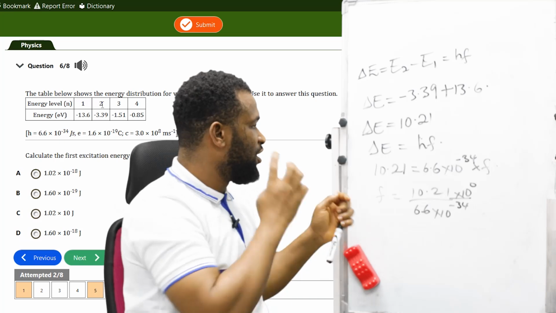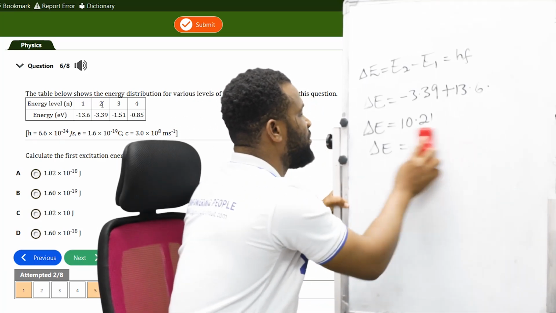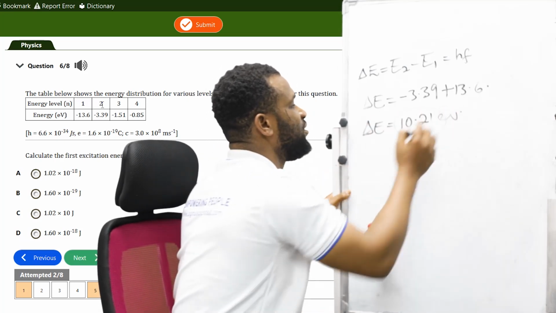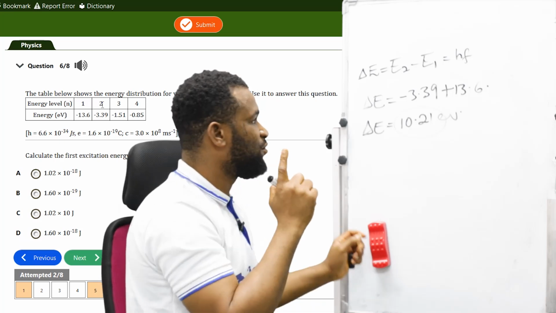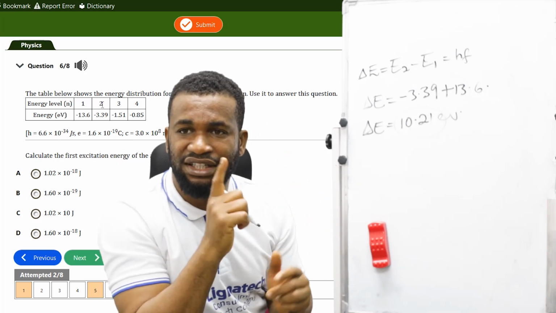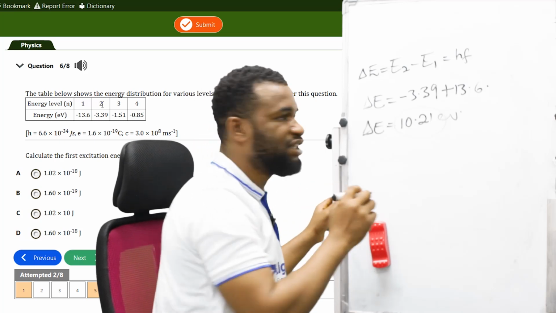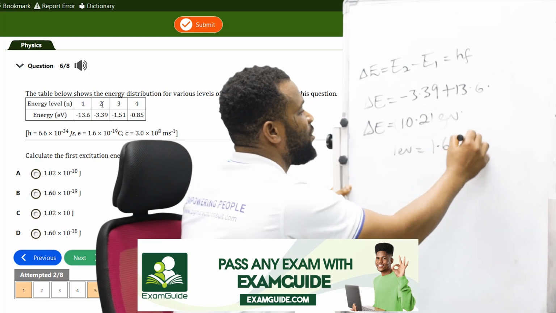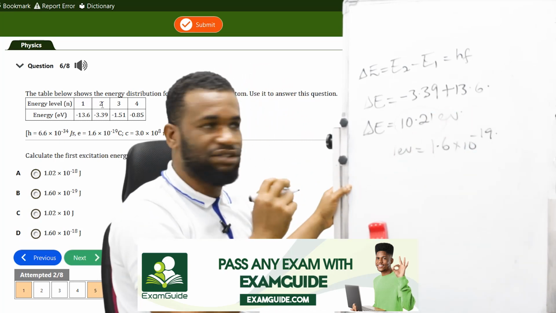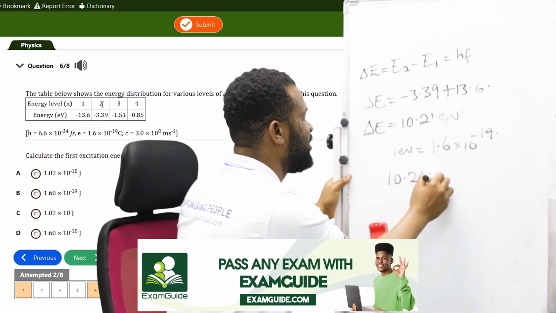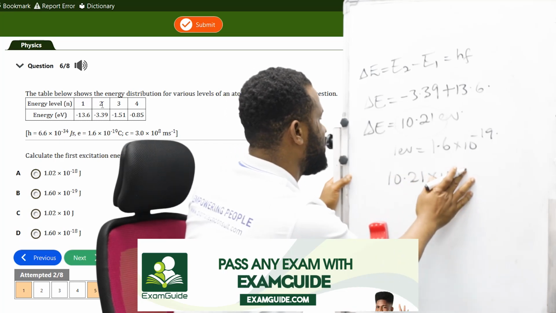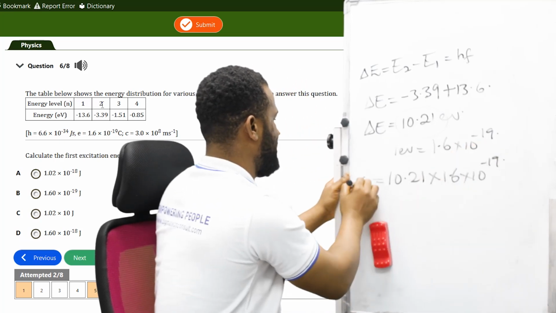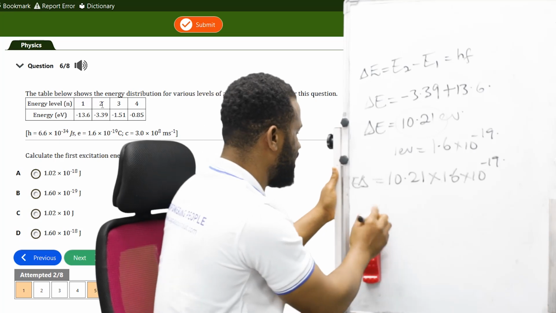All right. The best option here is, remember, I have gotten my E, and this is going to be in eV. But 1 eV is given to us. We have to find what 1 eV is. That would be our best option. And 1 eV is equal to 1.6 times 10 raised to the power minus 19 joules. That is what we are doing. So we're having 10.21 times 1.6 times 10 raised to the power minus 19.